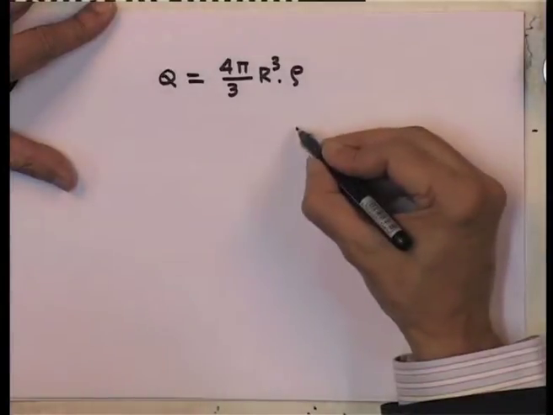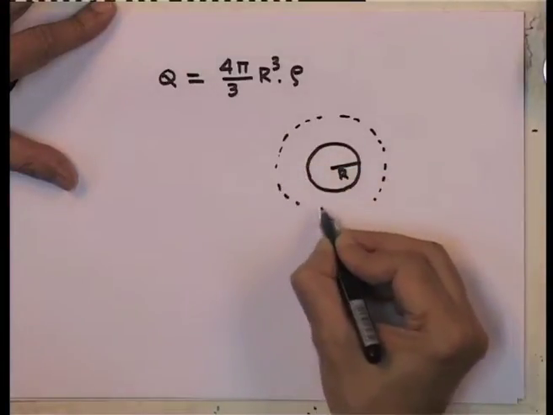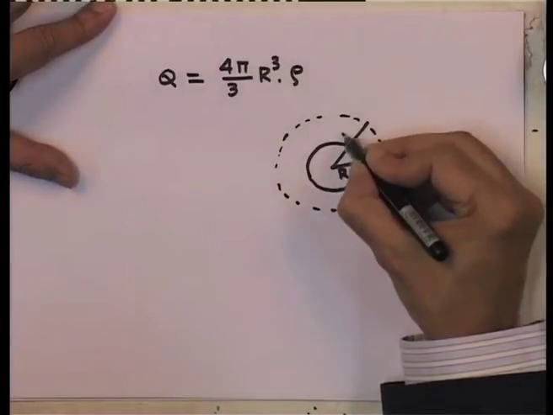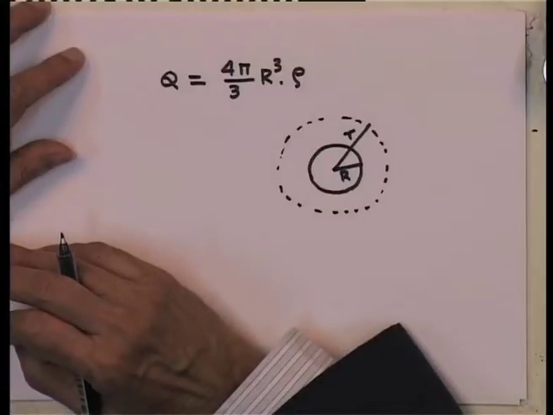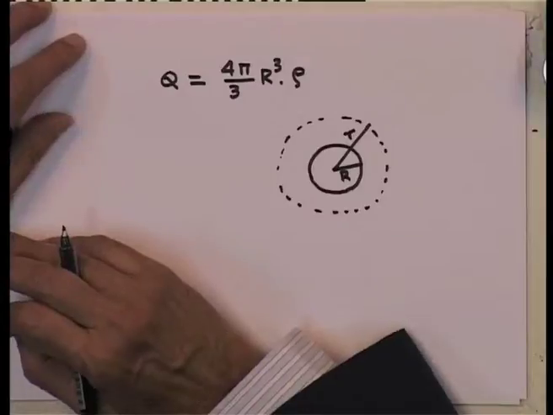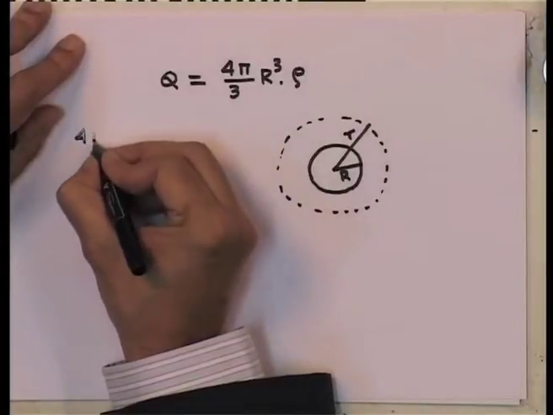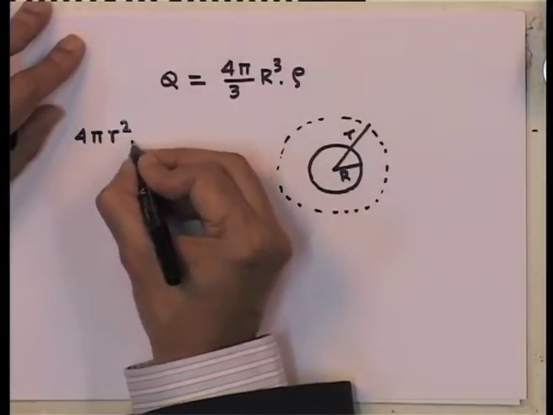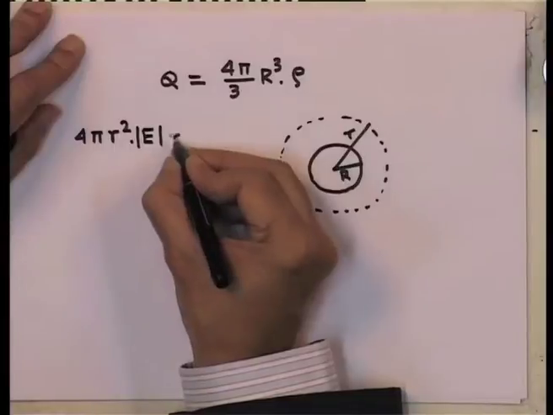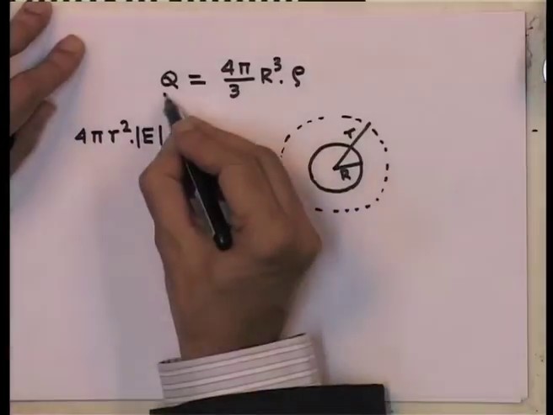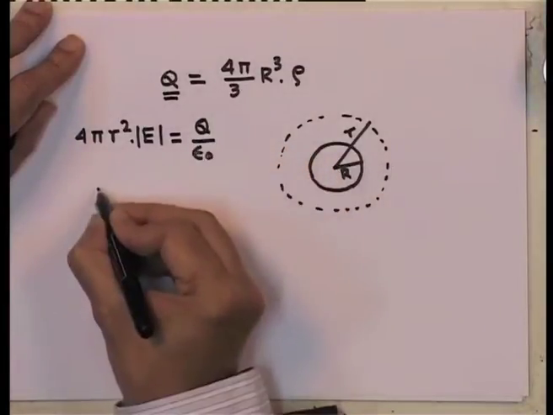Now, if I am calculating the field at a distance small r, then I enclose it by an imaginary Gaussian surface of radius small r, and I find that the flux is 4 pi r squared, which is the area, times the magnitude of E, which is equal to the amount of charge contained, which is this full q, divided by epsilon 0, which gives me the electric field.